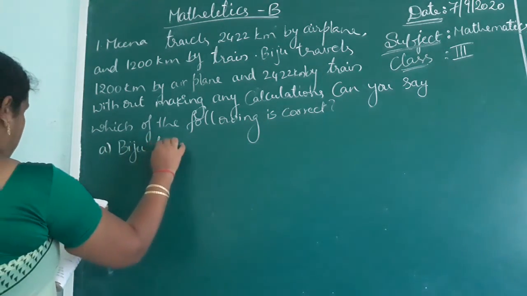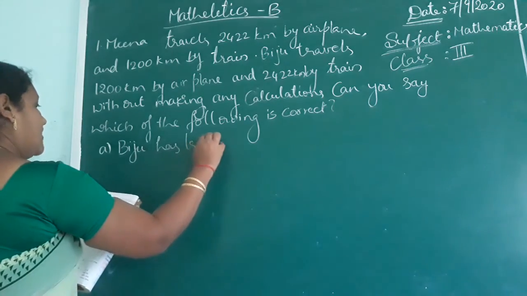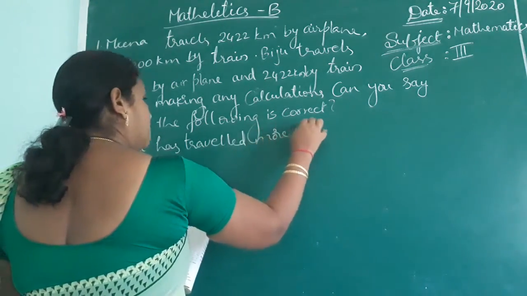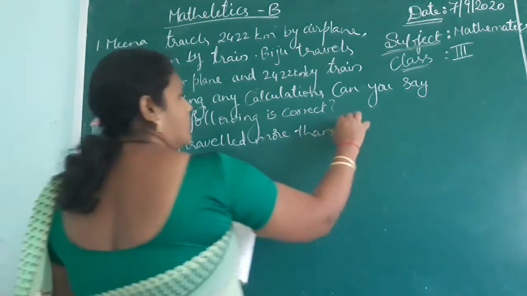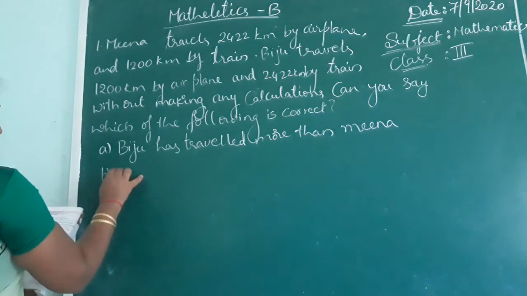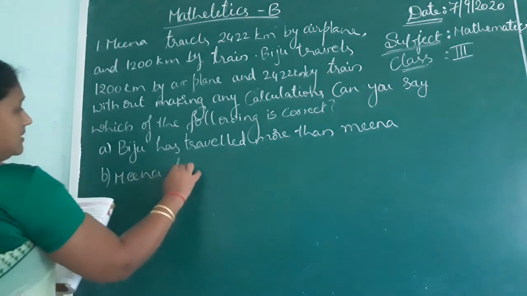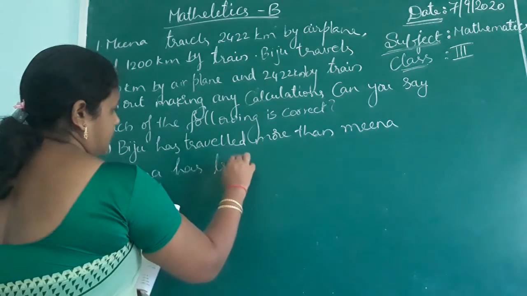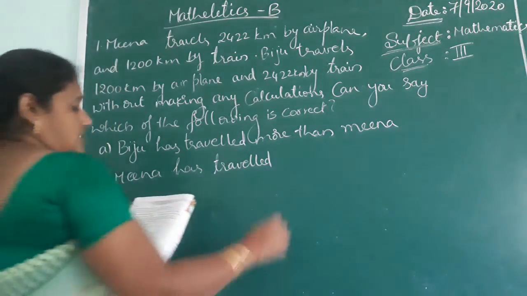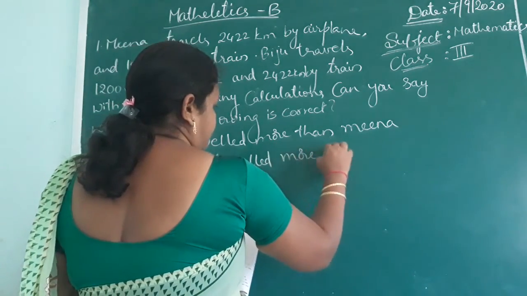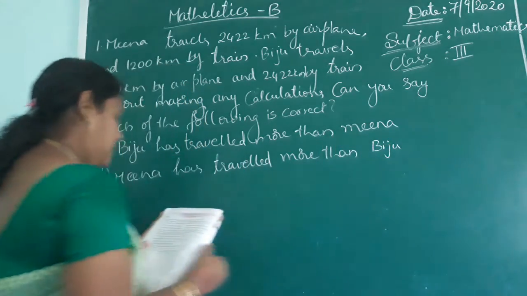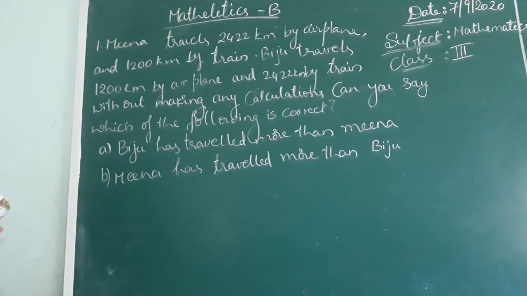Bizu has traveled more than Meena. Second one, Meena has traveled more than Bizu. Third, both have traveled the same distance.